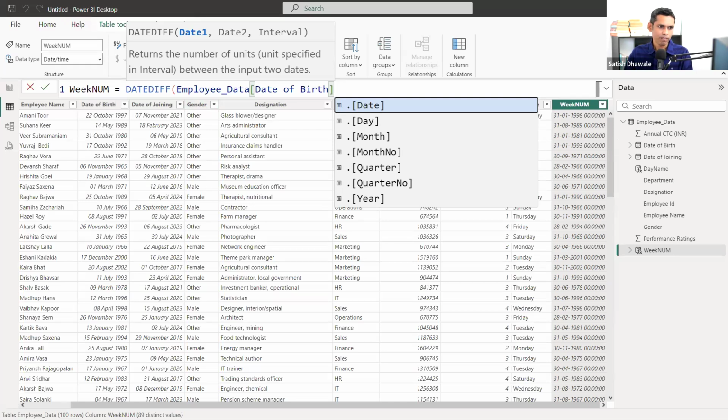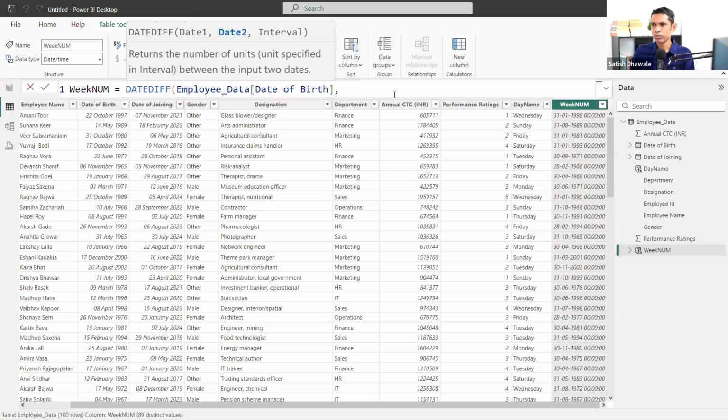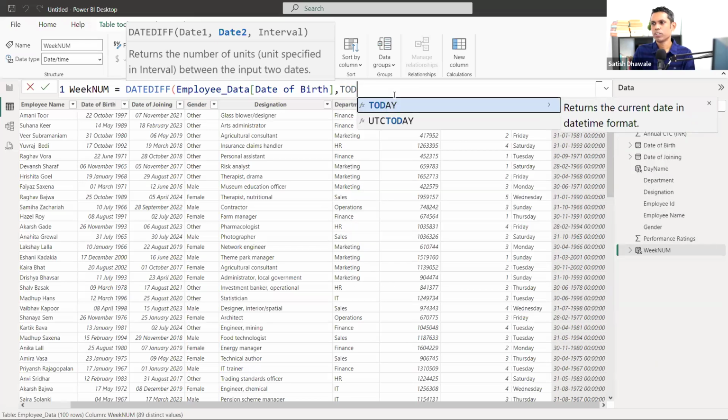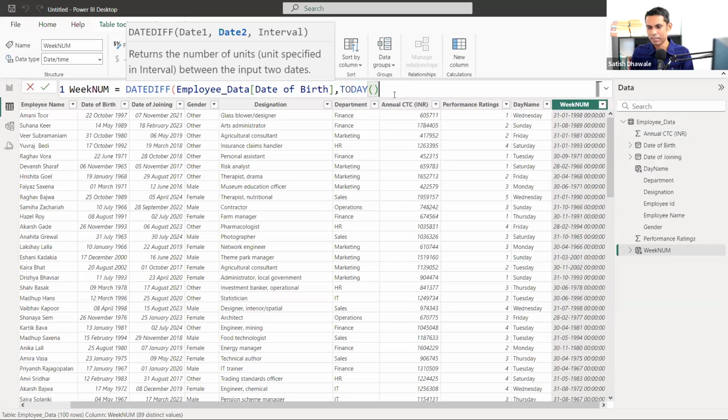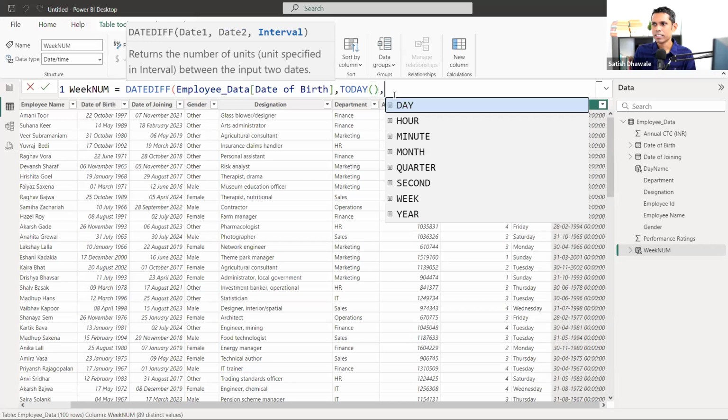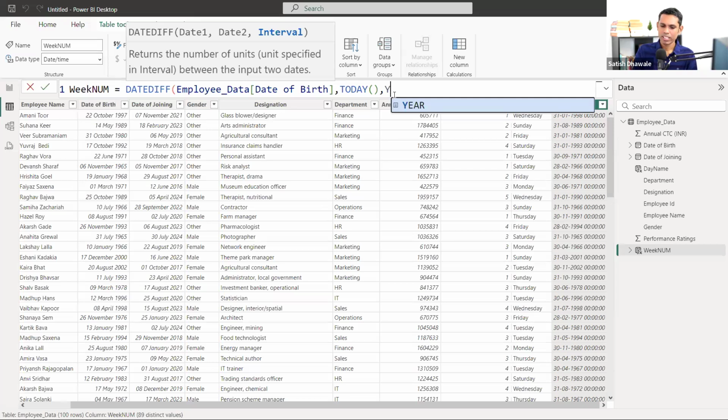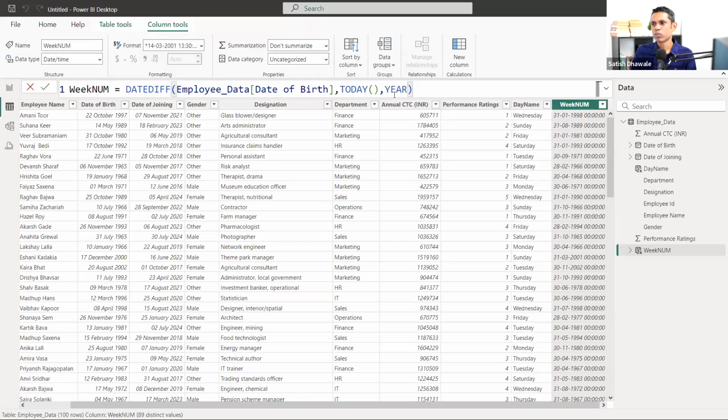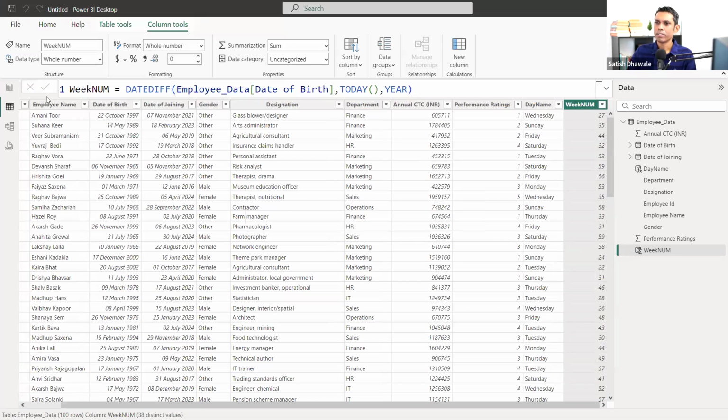So now let's put the first date as the birth date and the second date as today. In order to get today, you know that there is a similar formula in Excel and Power BI too, TODAY. So I'll type TODAY and then a comma, and it is asking for the interval. Do you want day, hour, minute, month, quarter? I want year because I want to calculate age. So I'll type Y and select year, close the bracket, and press enter, and I'll get the age of each and every employee.